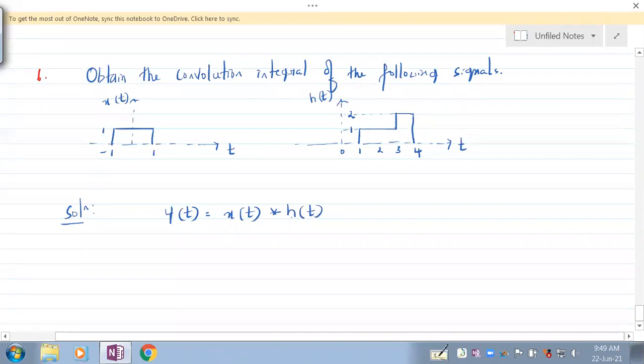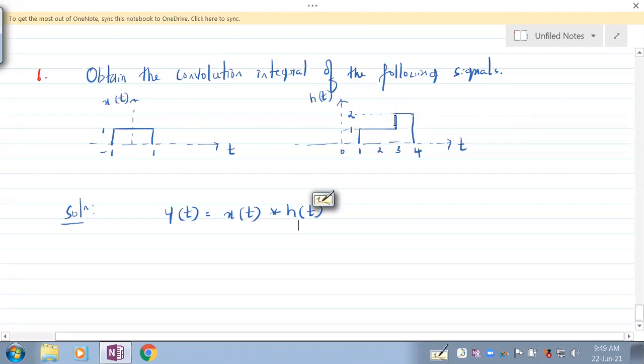So among these, which one would you like to be moving, and which one would you like to be stationary? The one which you want to be stationary, let's have that as our first signal, and the one you want to be moving, let's have that as the second signal.